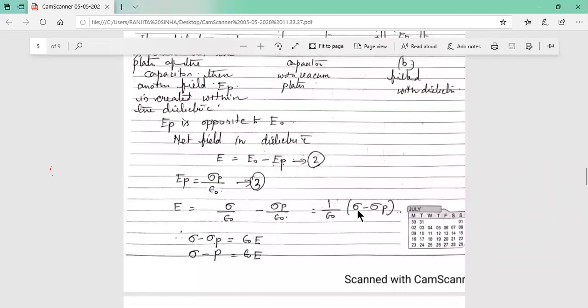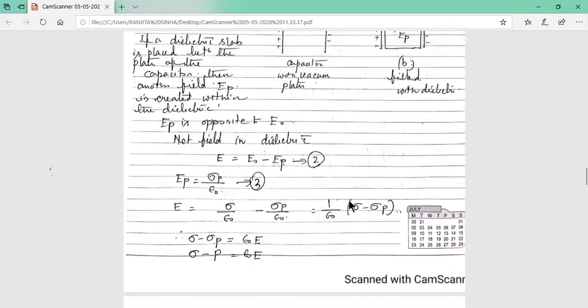When we wrote the expression of polarization vector or polarization density, I discussed what sigma is, the surface charge density of the slab. So sigma minus sigma P equals what? Epsilon 0 into E. Just put it on the left hand side, and so you can write sigma minus sigma P equal to epsilon 0 E.